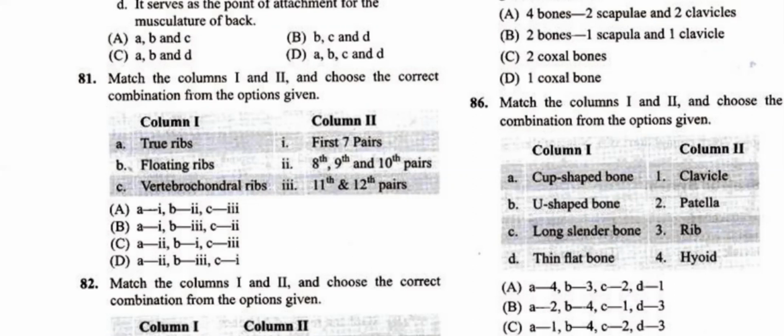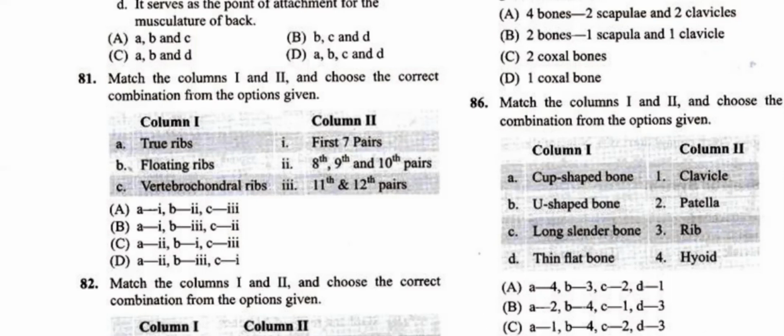Floating ribs are attached only to the vertebra, and they are not attached on the ventral side to the sternum. The 11th and 12th pairs are the floating ribs, where they are not attached to the sternum ventrally. So that's why they are free to move, and they are called floating ribs. So B is 3, students.